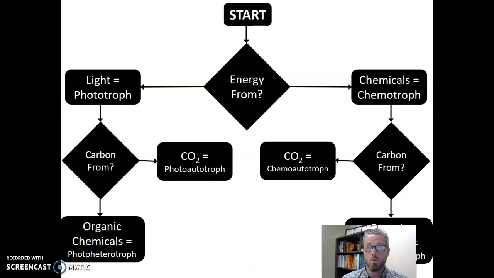And in this way, by following this simple pattern of question asking and then applying these 5 pieces of terminology, we can appropriately label any organism we talk about. And so every living thing falls into one of these 4 categories: photoheterotrophs, photoautotrophs, chemoautotrophs, or chemoheterotrophs.